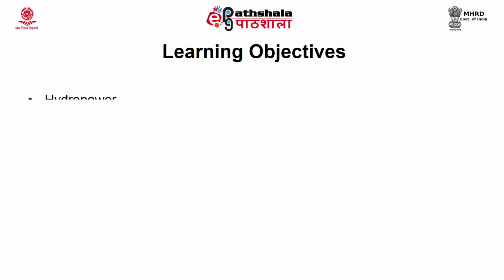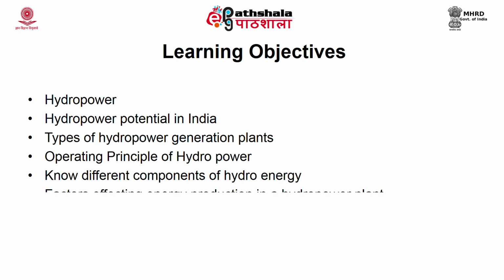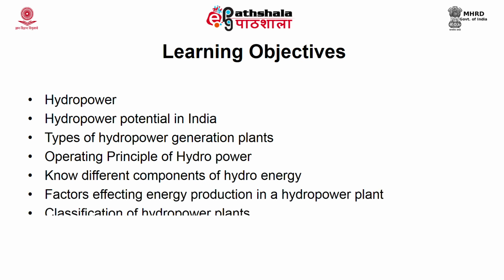In this module, we will be looking into the hydropower potential, how it is calculated, the principle or operation of the hydropower plant, or how it is produced, and how to classify hydropower plants based on different criteria. We will see the factors affecting energy efficiency or energy production in hydropower plants. We will also see the components of hydropower plants, the different types, and the benefits of hydropower plants along with their disadvantages, as well as the hydropower potential, mainly focusing on the Indian context.